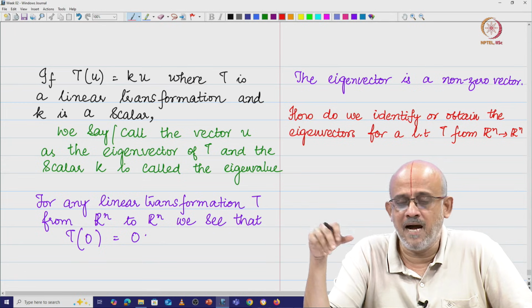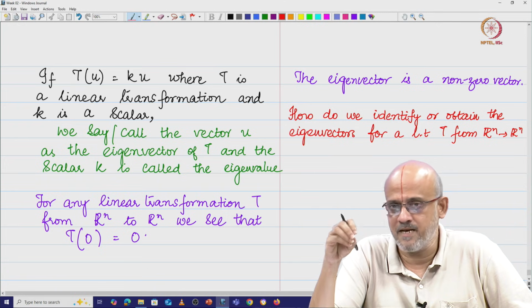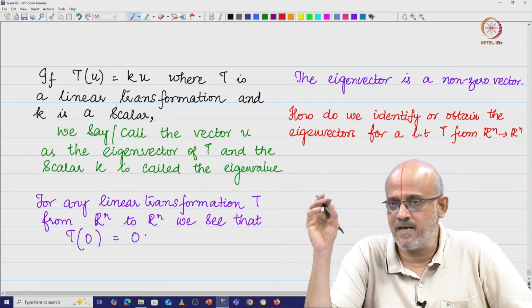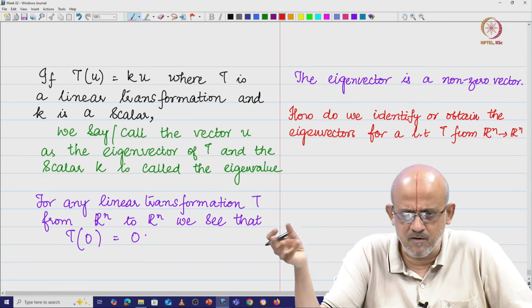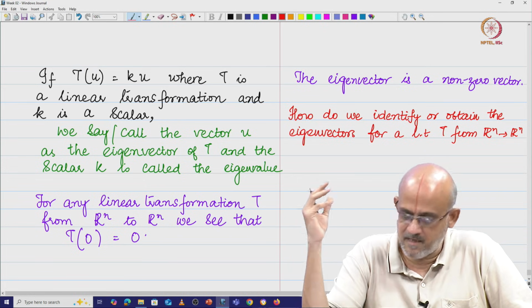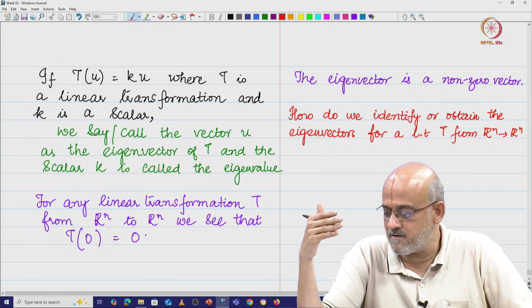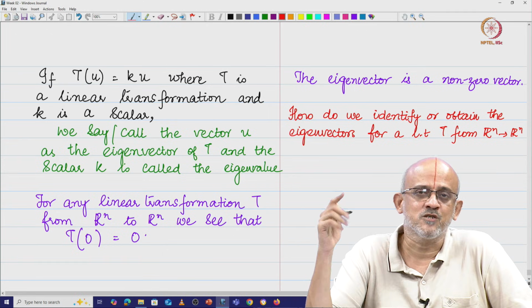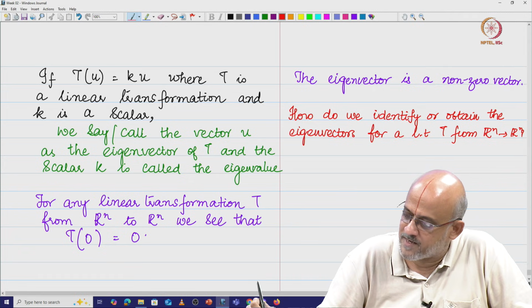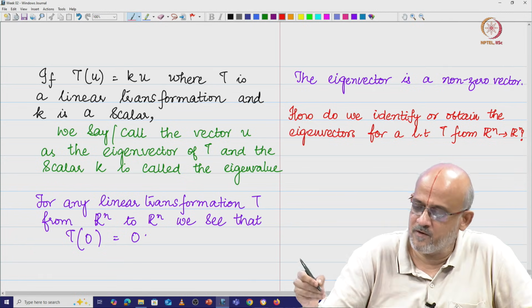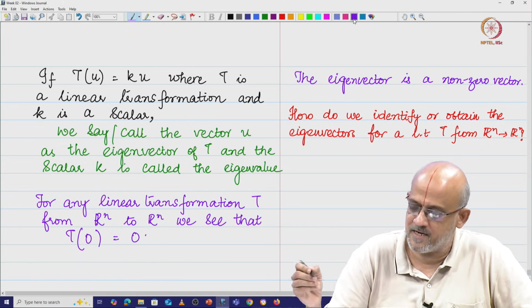That means the matrix associated with this linear transformation is going to be a square matrix. The transformation T is going to take an n component vector and give us an n component vector. Therefore, we are going to have an n by n matrix. So, the matrix representation of the transformation is going to be a square matrix, right. So, how do we identify or obtain these eigenvectors? Let us see how we are going to do this.